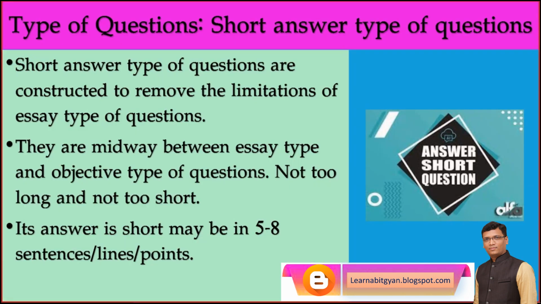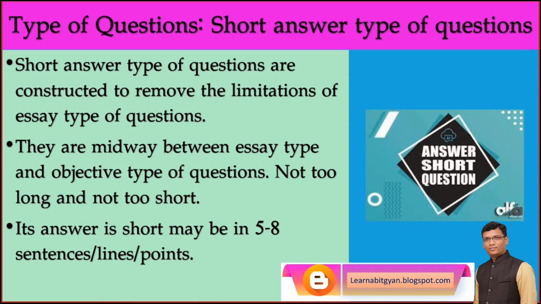Second type of question is short answer type of questions. Look at the word short answer. The answer is short compared to essay type of questions. Why are such questions formed? To remove the limitations of essay type of questions.